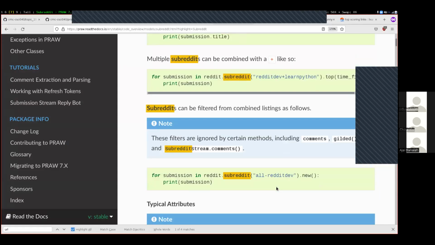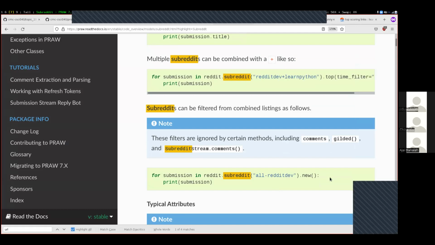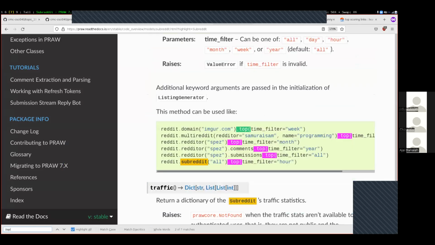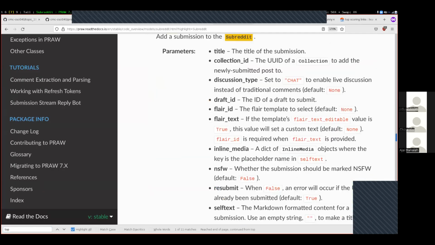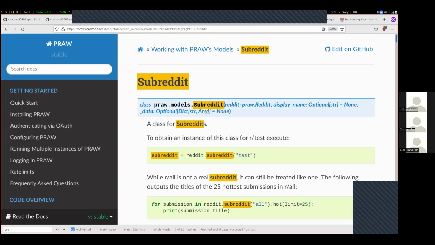Let's see. In order to find where that top function was actually located, I'll do a search. So I just press Control F, type in .top, and now it shows me all the different times when .top is inside of here, and I can find other times when there's other similar functions that I might want to use. If we look through here, there's a lot of different things inside of this subreddit that we can have access to.